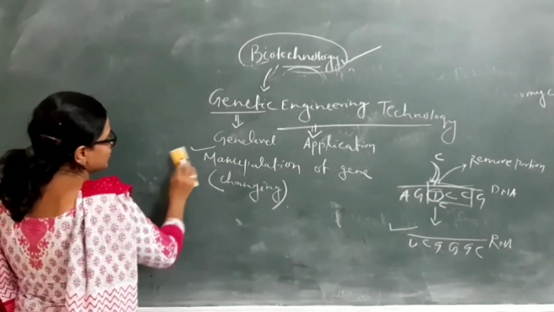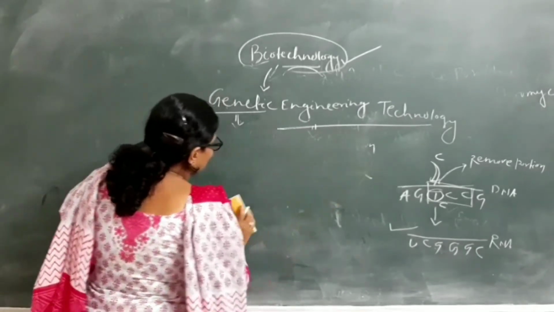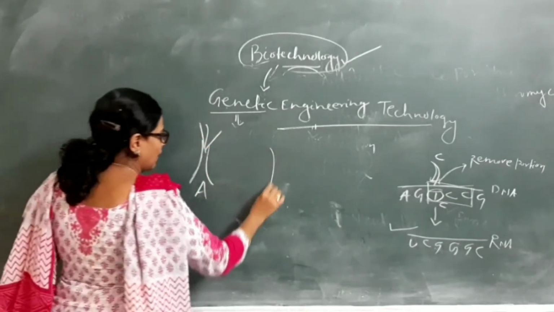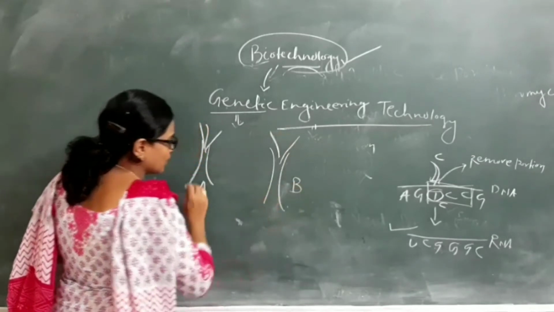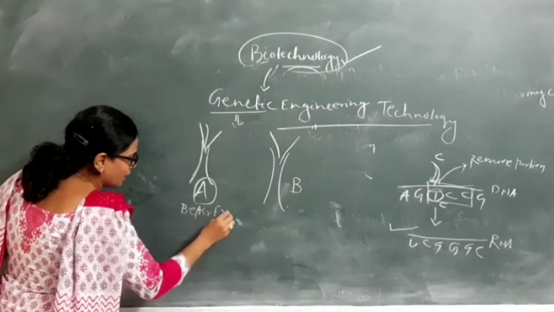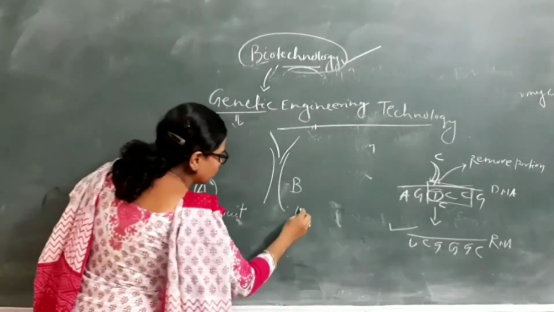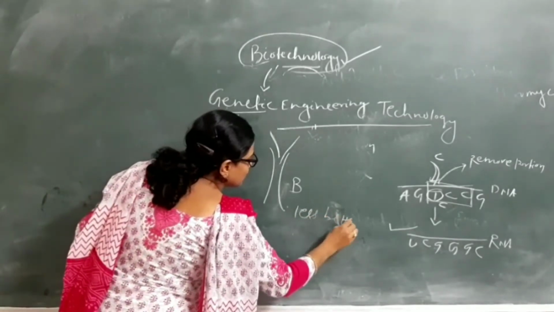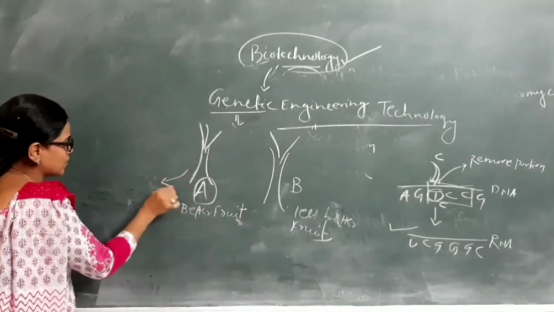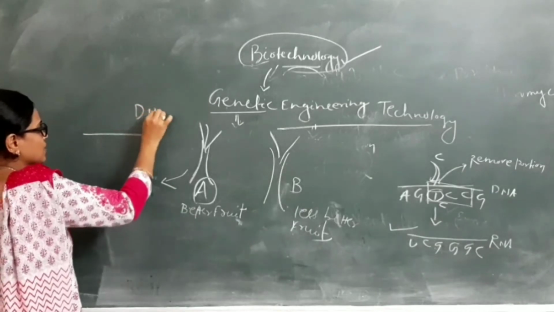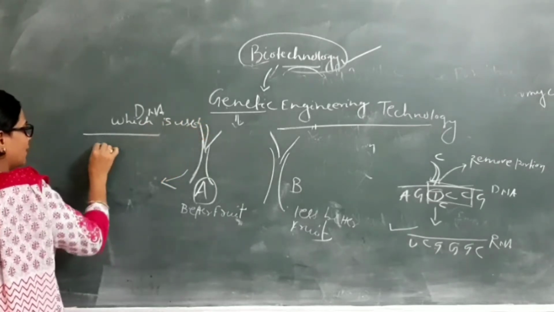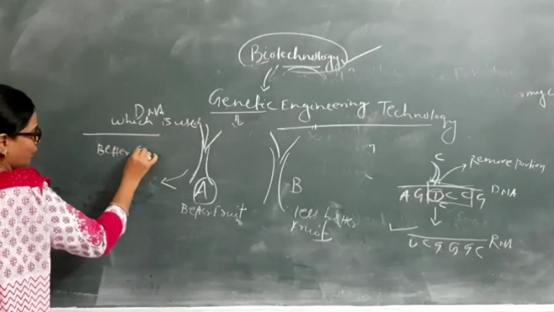In this genetic engineering technology, for example, if there are two plants, this is plant A and this is plant B. If plant A produces better fruit as compared to the less good fruit of plant B, first we study the DNA which is used for better fruit production.